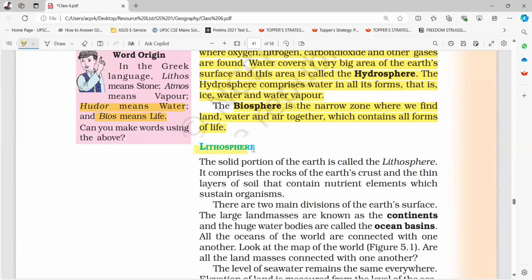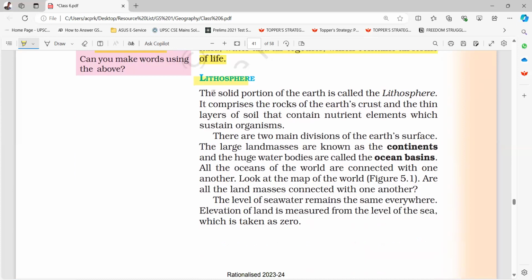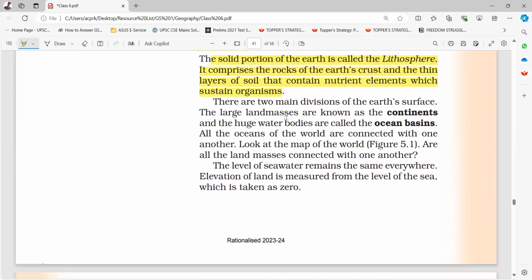Lithosphere. The solid portion of the earth is called the lithosphere. It comprises the rocks of the earth's crust and the thin layers of soil that contain nutrient elements which sustain organisms. There are two main divisions of the earth's surface. The large landmasses are known as continents, and the huge water bodies are known as the ocean basins. All the oceans of the world are connected with one another.